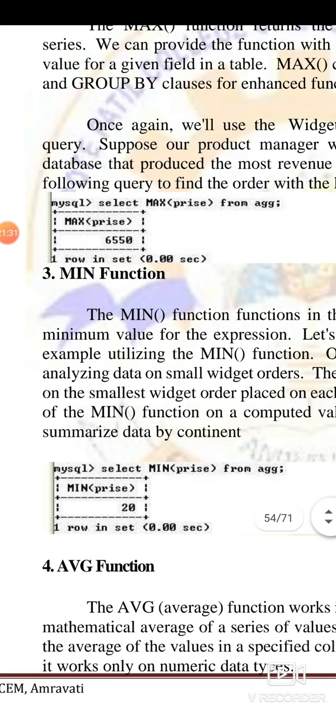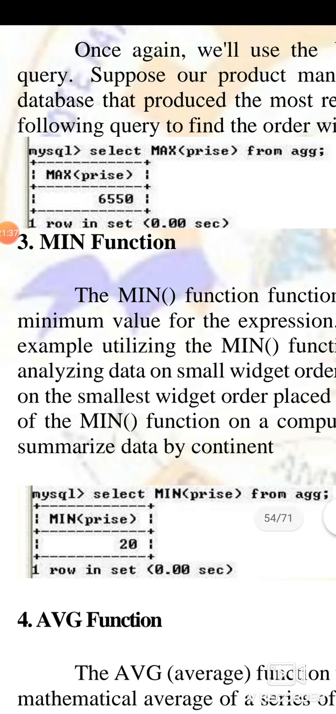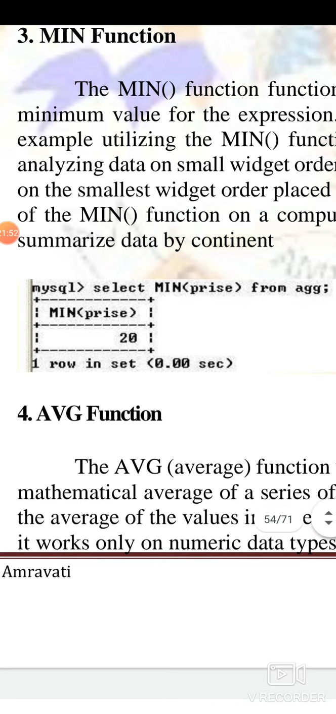Now the max function. So you select max price, that means there is a table having so many values, and 6550 is the maximum value in that particular table, in that column. So it will give you that value. It will also give you the minimum value. So we got the max value, min value, the average value will come, and so many other things. Minimum, it is min, price. Select minimum price from AGG. AGG is a table, aggregate function.